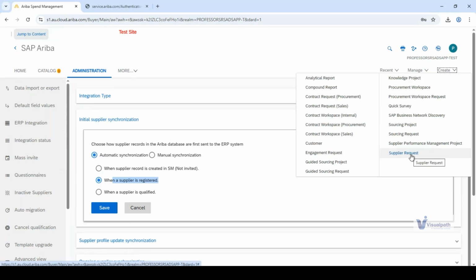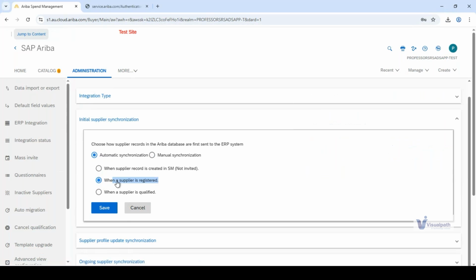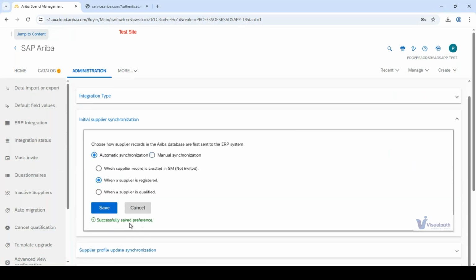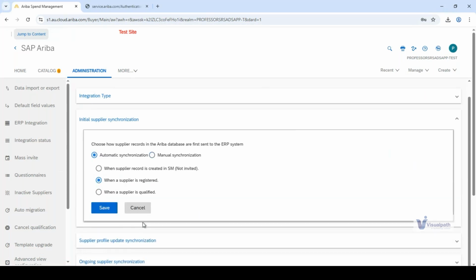The supplier will provide his information, his doing business name, his PAN card, his GST number, his bank account, every information. And once he submits it, it will come to me. I will approve and it becomes a registered supplier here. I will save and it is successfully saved. So this is how a supplier is synchronized through automatic synchronization.